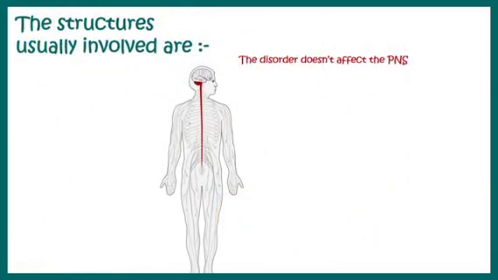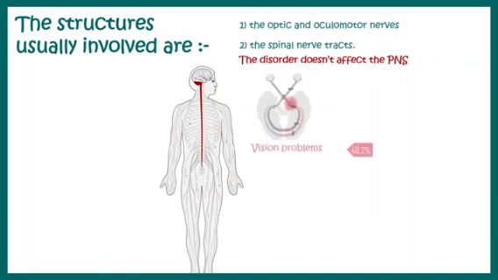The structures that are usually involved in multiple sclerosis are the components of the CNS. Generally, the optic and the oculomotor nerves are affected. Also, the spinal nerve tract is affected. But this disorder does not affect the peripheral nervous system. That's the most important part.